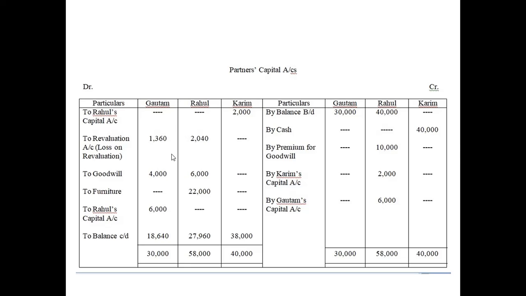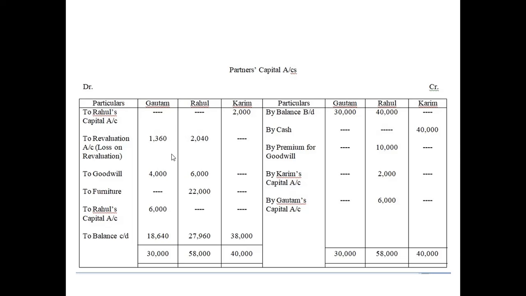If you have a question or doubt regarding when we have to write it off, when we have to find the purchased goodwill, just like in the previous question 61 or 62, we did not write off the amount of goodwill present in the balance sheet, isn't it? I think it is 62 or 63. I don't remember exactly now. At that point of time, we did not write off the existing goodwill, but in this particular question, we have to write off the amount of existing goodwill.